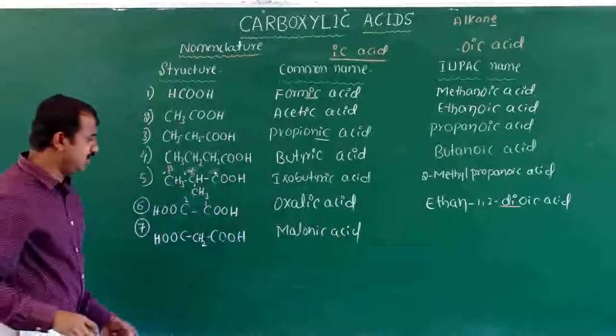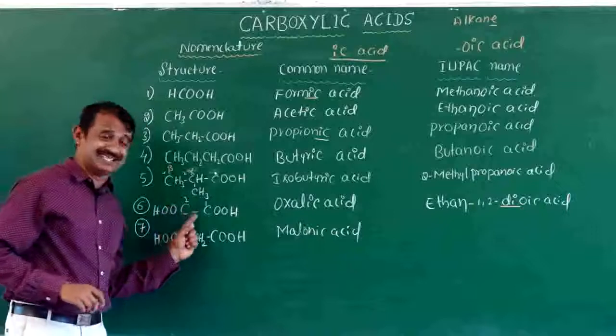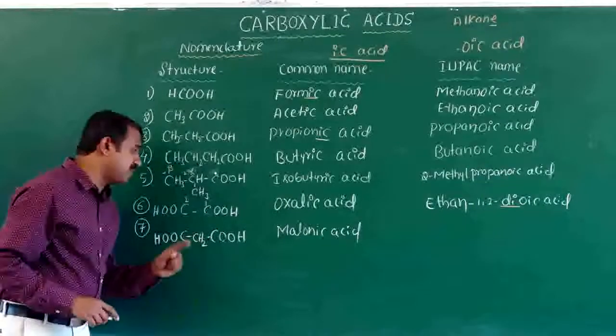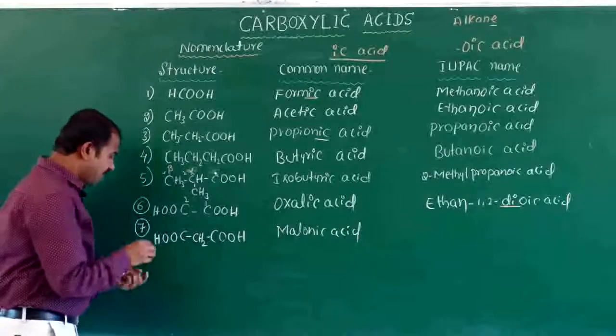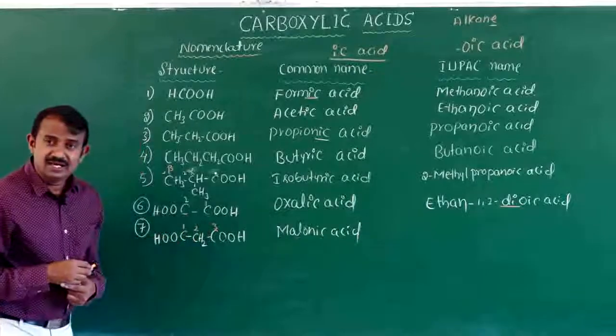In entrance examinations, you should know the common name; it is very important. Oxalic acid, and malonic acid with three carbons, numbered 1, 2, 3.